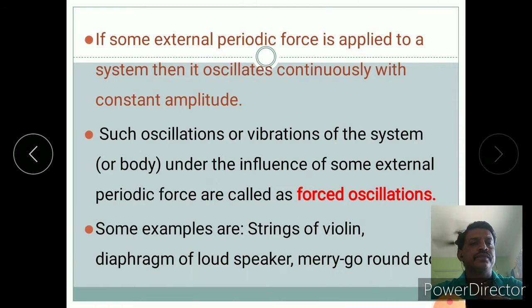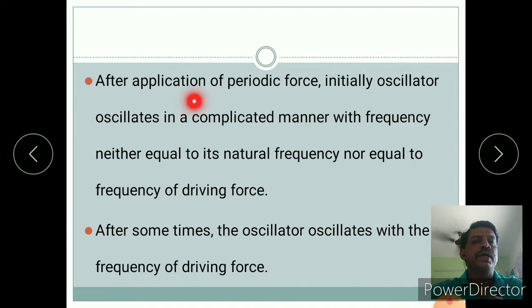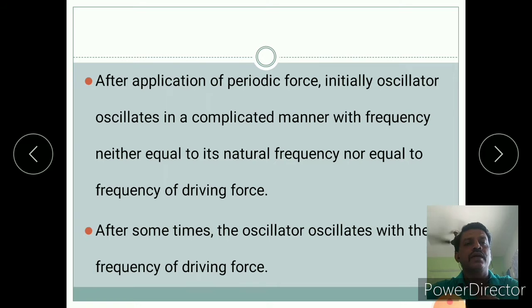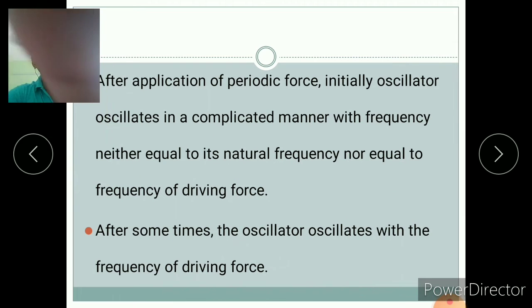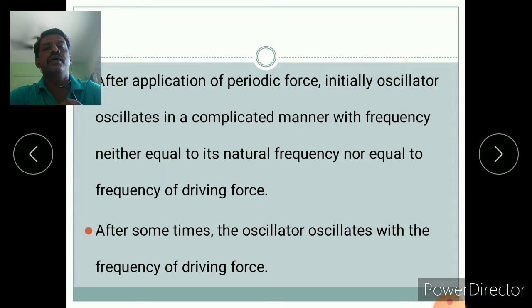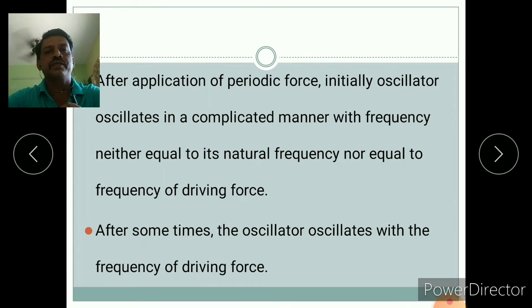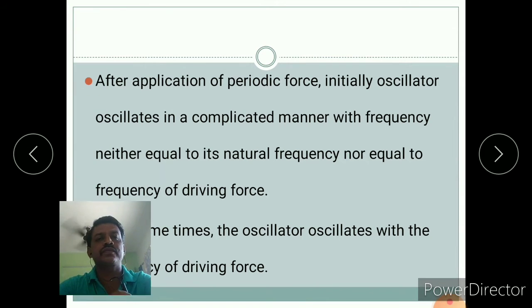Okay, after application of a periodic force, initially the oscillator oscillates in a complicated manner with a frequency neither equal to its natural frequency nor equal to the frequency of the driving force. Means when we apply the external force, due to that external force, we say that...